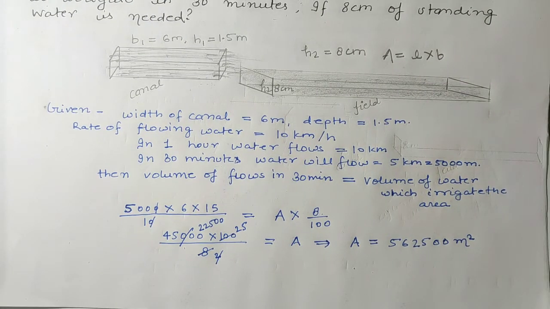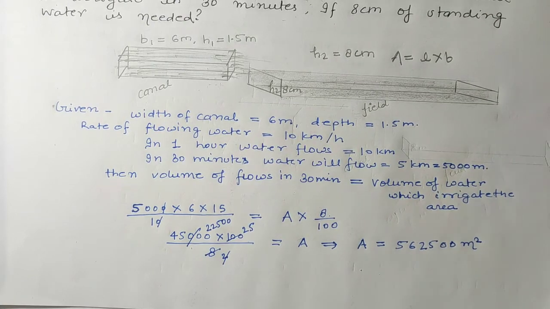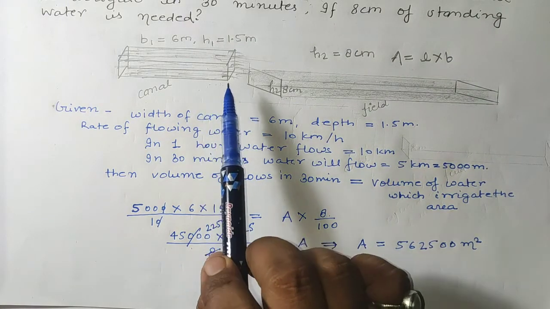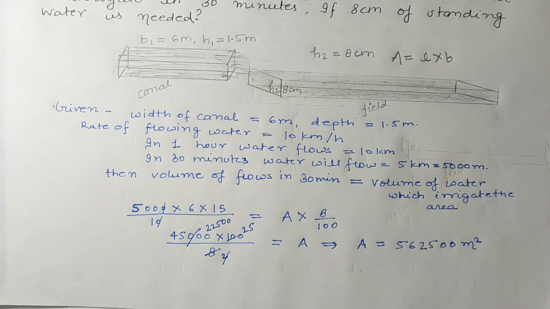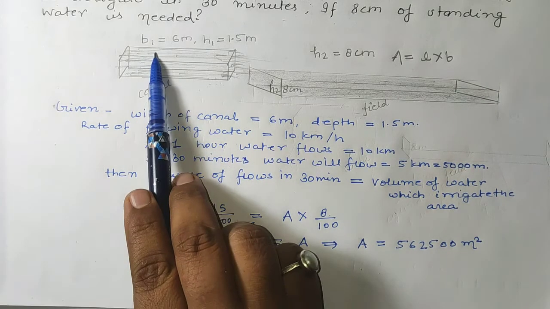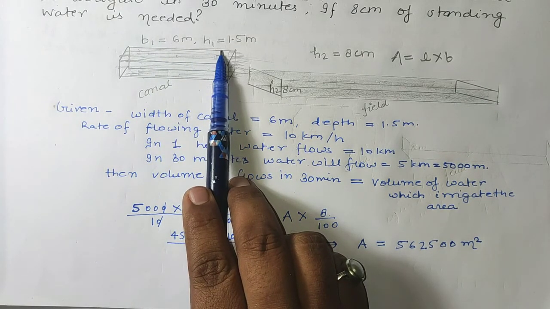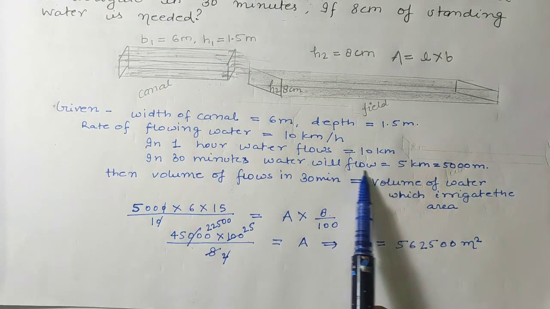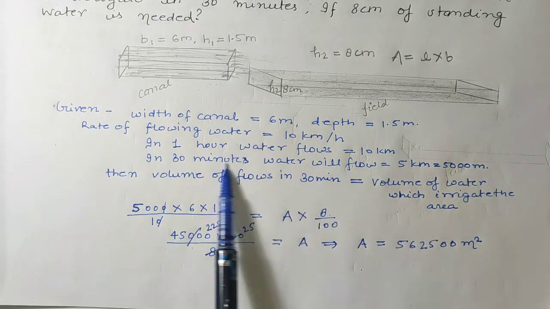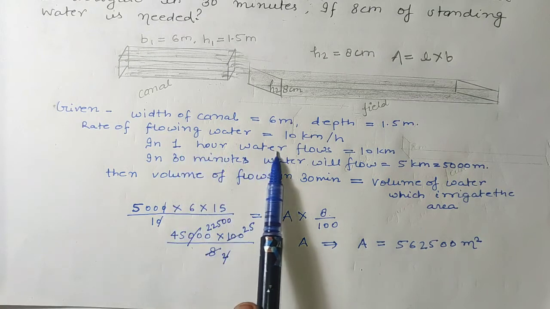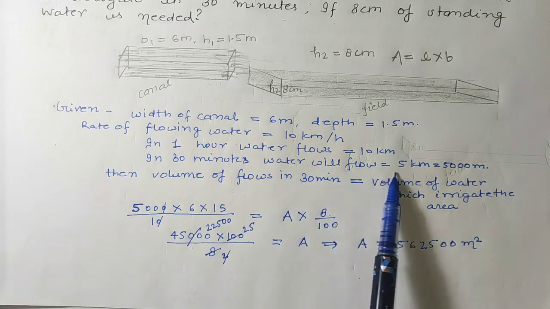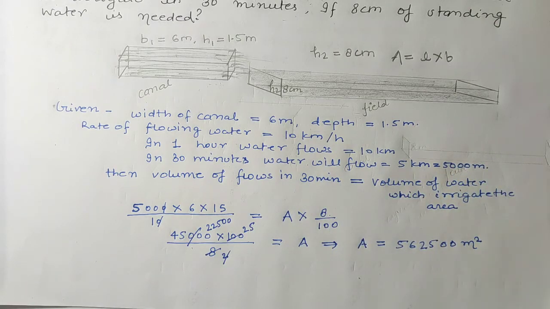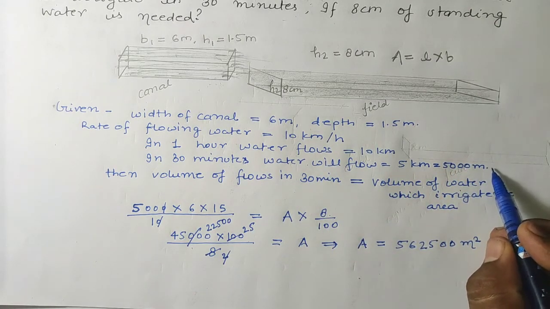The concept of the question was very easy: from a canal water is flowing at the rate of 10 km per hour. With the help of the speed of this flowing water, we can find the length of the water. Here breadth and height were given, length was not given. So we found the length from the speed of the water: if in 1 hour water flows 10 km, in 30 minutes water will flow 5 km, means 5,000 meter. So it will be taken as the length.